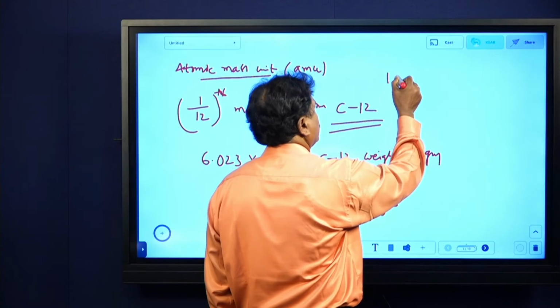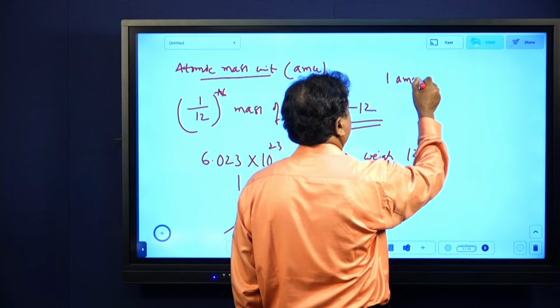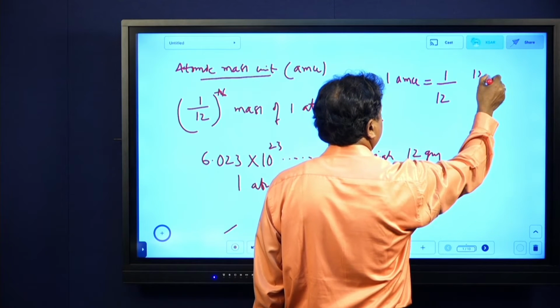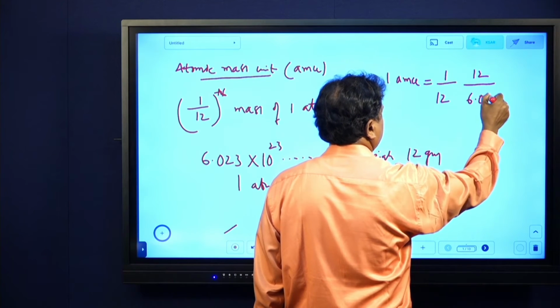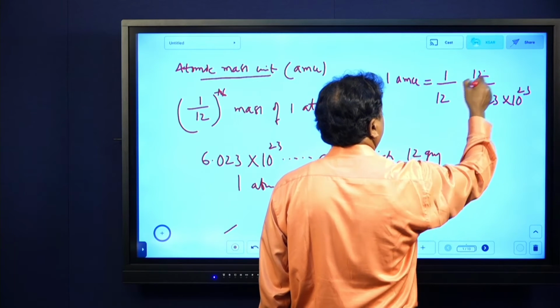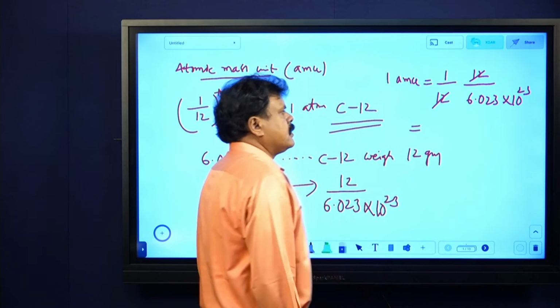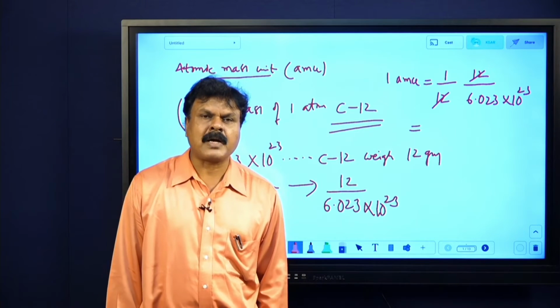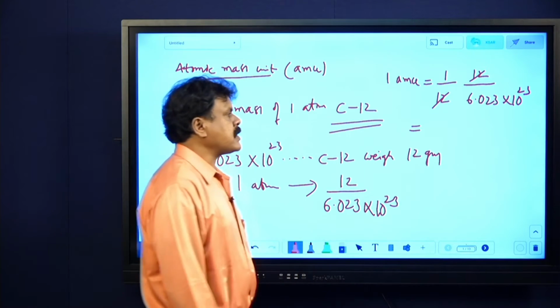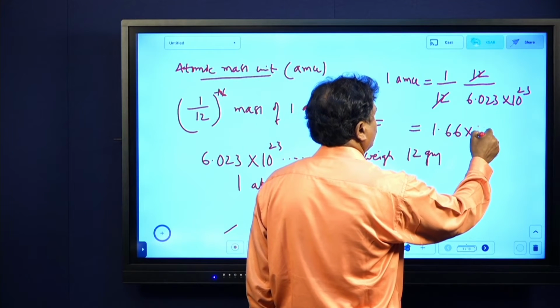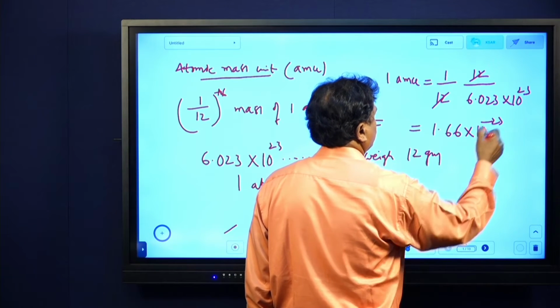This is important. 1 AMU is 1/12 of 12 by 6.023 into 10 power 23. So here 12 and 12 cancel. The value, if you find out, 1 AMU will be around 1.66 into 10 power minus 23 grams.